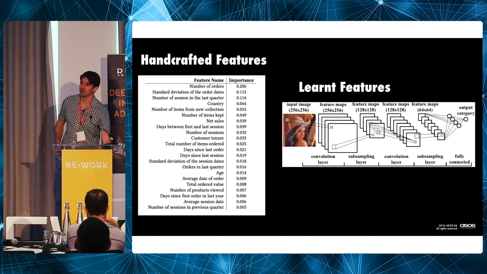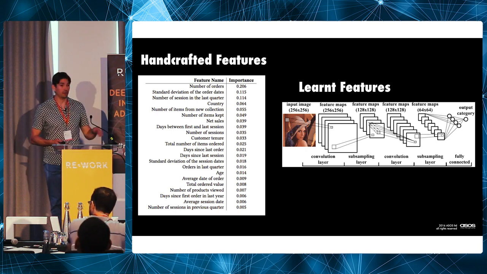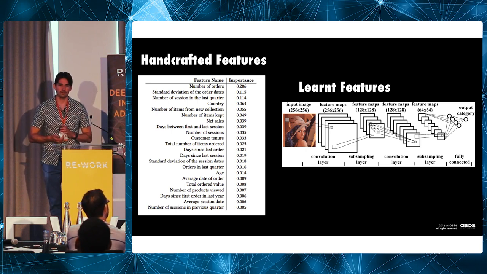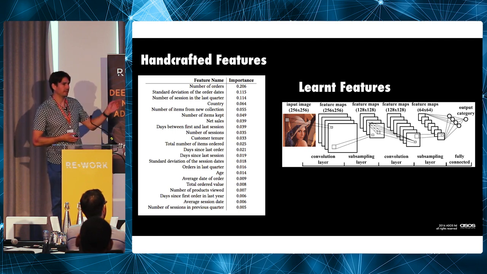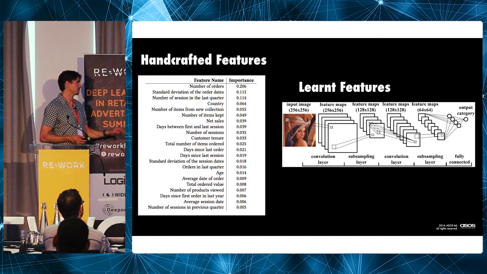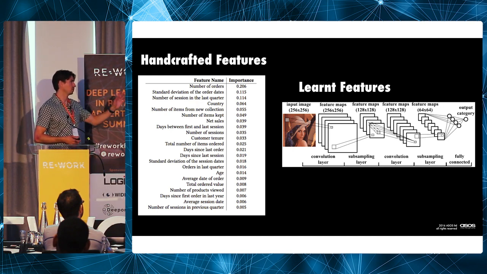But you have to have some level of domain knowledge. The diagram now on the right, that's a very simple, old-school convolutional neural network. What that does is it learns increasingly more abstract features as you go down the layers. So the first layer there will just learn edges and simple shapes. The second layer, you might start to learn circles and squares.